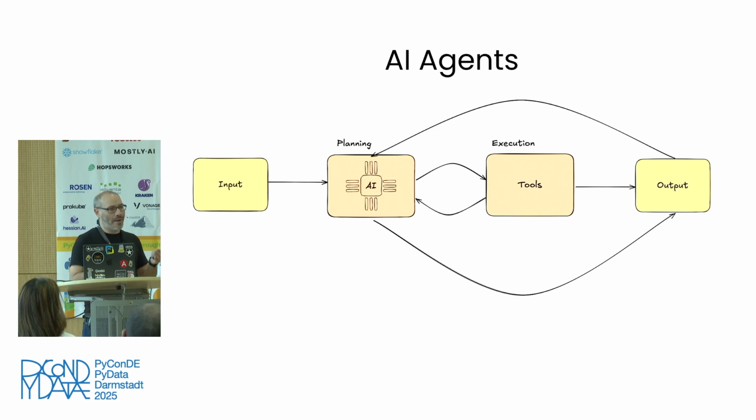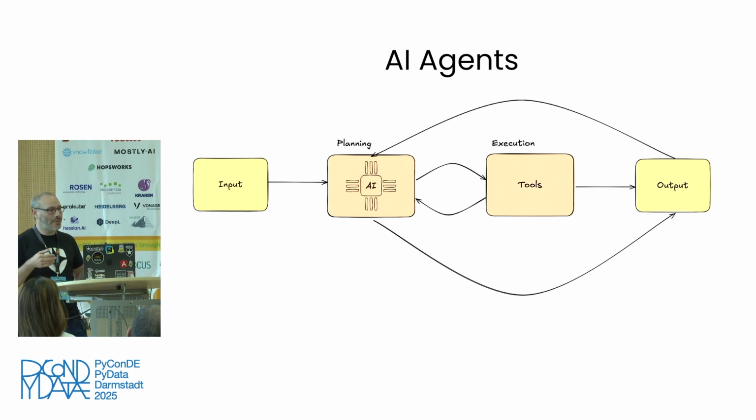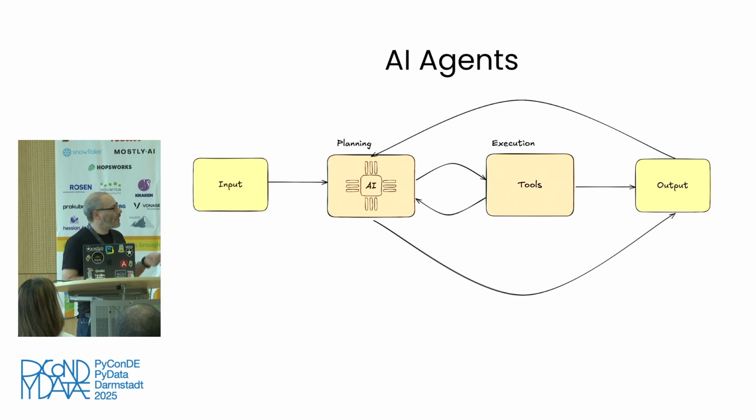So tools is what makes AI agents a lot more interesting, because now it's not just interacting with a model that knows nothing about us, that knows nothing about our environment. Now we can start getting all this environment context, and now we can also start introducing change. Because so far we were able to talk to it, but we weren't able to do anything with it. But now tools allow us to call third-party APIs, allow us to call the file system, allow us to modify files. So it gets a lot more interesting. And finally, it produces an output.